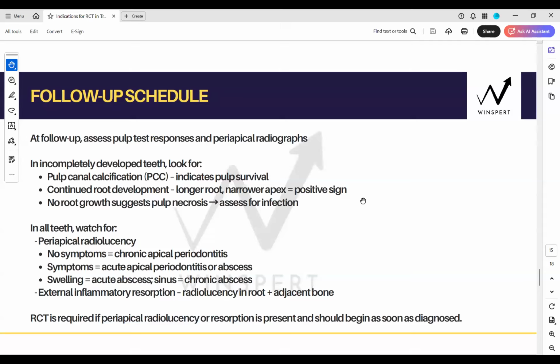Any periapical radiolucency after 6 months without symptom is your chronic apical periodontitis, Simar, right? So it would require RCT, because if after 6 months it's not healing, that means it wasn't TAB. That means it's a persistent chronic periapical infection, chronic apical abscess or chronic periapical periodontitis. Right, Simar? Got your answer? So, because TAB would heal in 6 months. So, any periapical radiolucency, right?